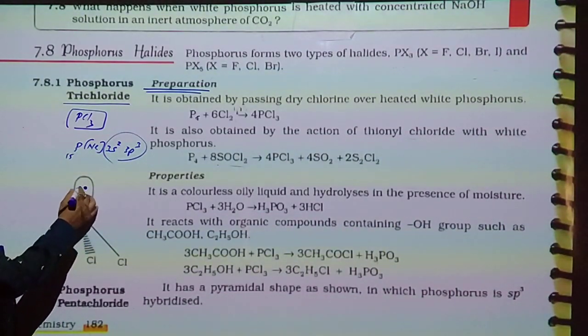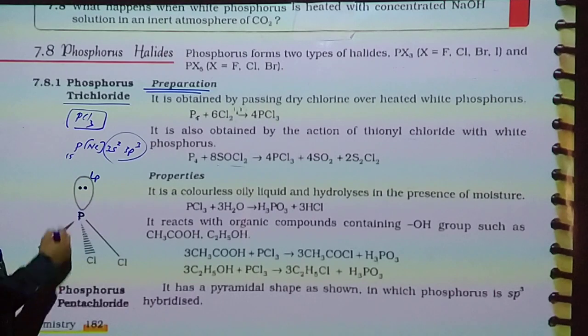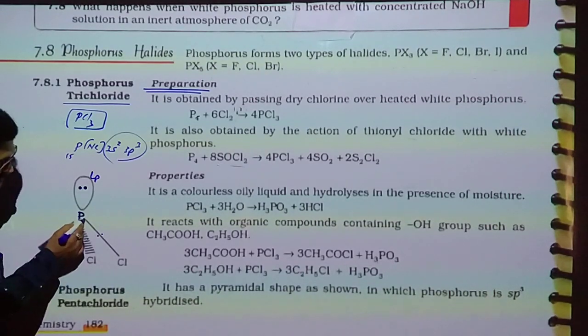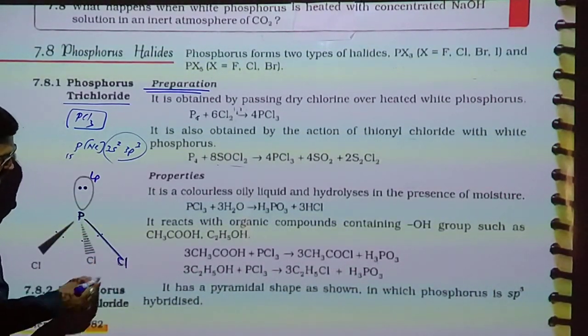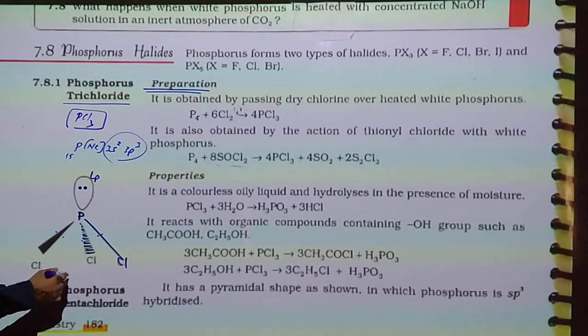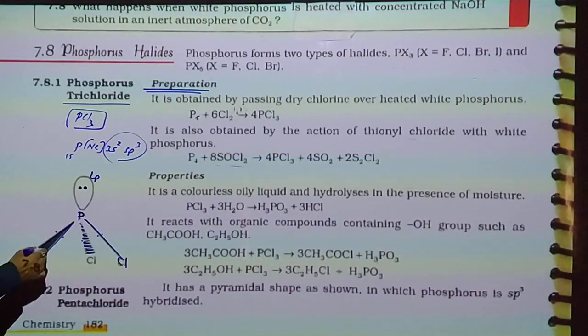Out of 5, 2 remain as a lone pair and 3 are bonded with chlorine. This line indicates in the plane of the paper, the dotted line indicates behind the paper, and the hard wedge indicates in front of the paper.